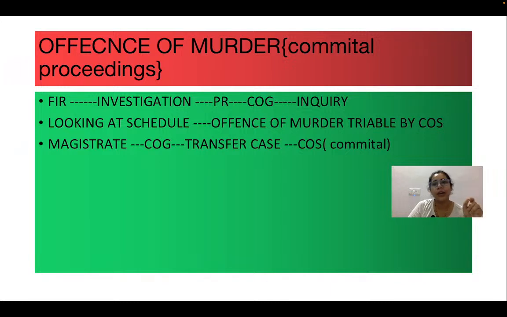Now under section 232 and section 362 of the BNSS, the committal proceeding takes place. Okay. Now, when the magistrate takes cognizance of the offence, you have to understand that the judicial magistrate first class has a broad area in respect of cognizance. They are competent enough to take cognizance even in the case of murder.